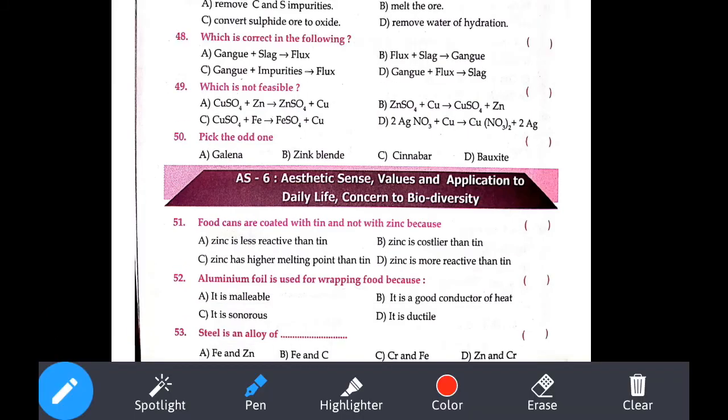Your 49th question: which reaction is not feasible, which cannot occur, which reaction is wrong, they have asked. Among this, if you observe here, Ag and Cu, there is a series of reactivity, for which we have a small interesting phrase.